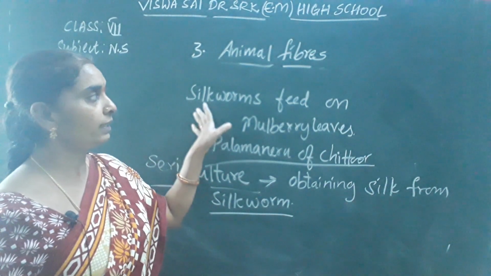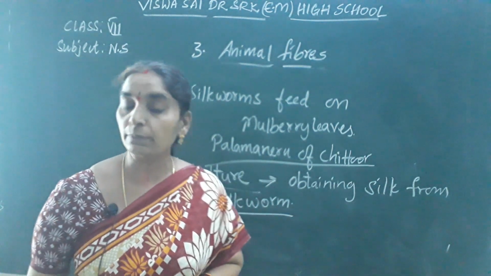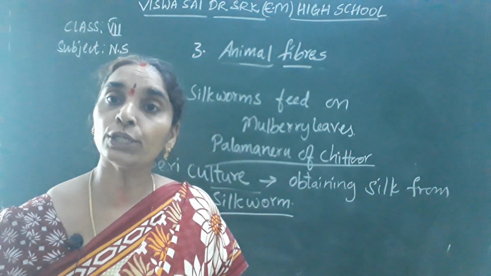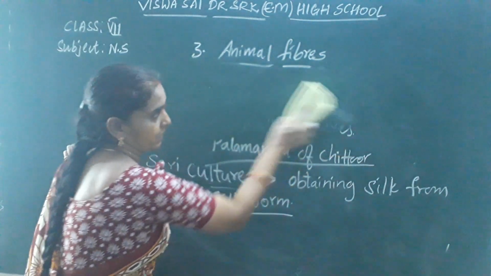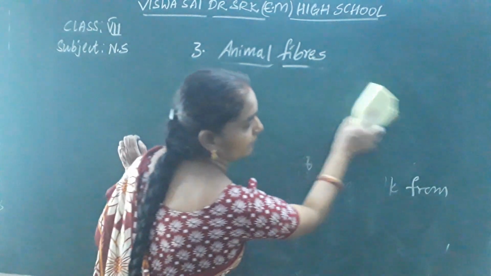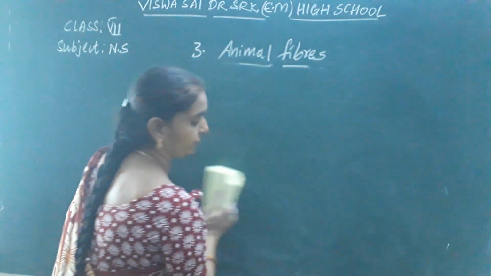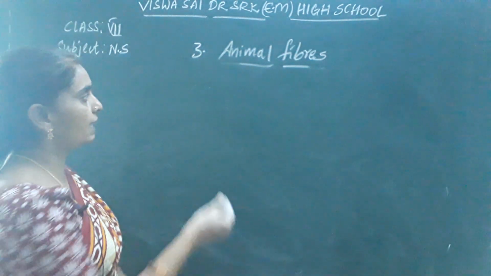Next, after they are fed with mulberry leaves, they try to grow. When they transform into the silkworm stage, they are kept on large sized cane frames called chandrikalu. Where are they kept?